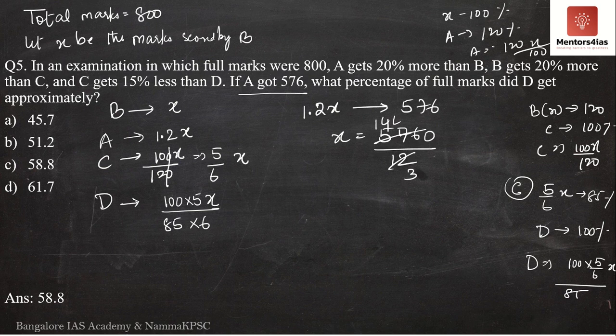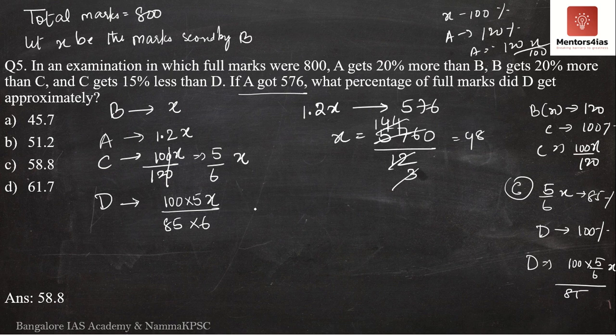1 carry 4, 4 4s are 16. So we have x as nothing but 144 by 3. If it is 144 by 3, then 3 4s are 12, 2 4s are 8, 3 8s are 24. Therefore, what is the value of x? The value of x is nothing but 48.